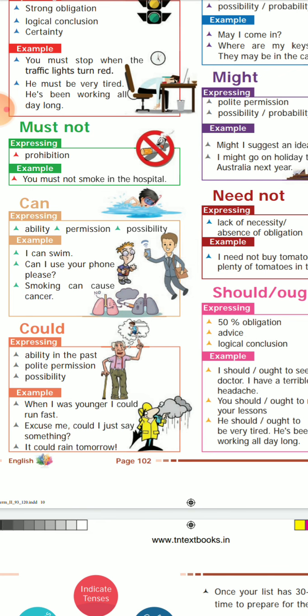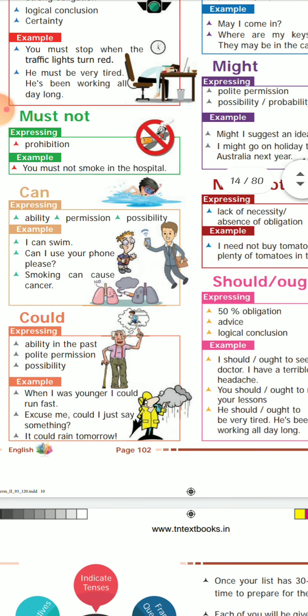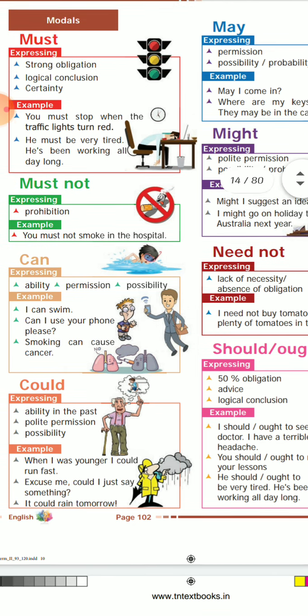Excuse me, could I just say something? He is asking politely. It could rain tomorrow. So tomorrow maybe it may rain.